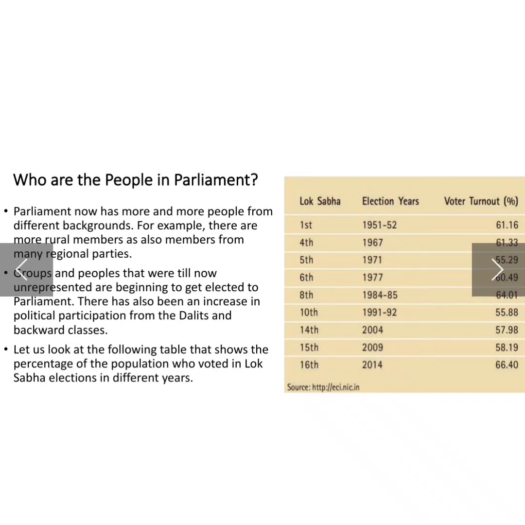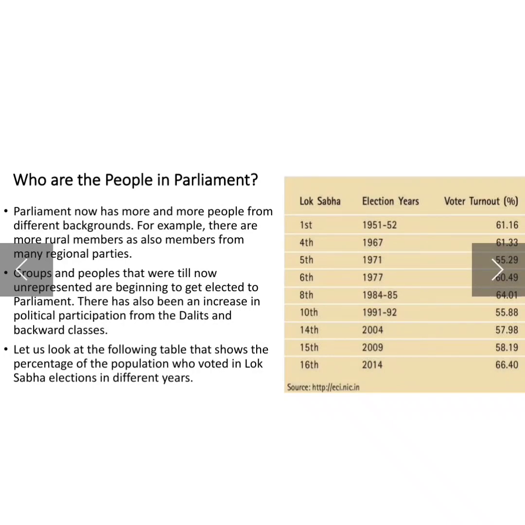It can be your Dalits, it can be your SCs, STs, economically weaker section classes. So we can see that more and more class representation is taking place, and people from various classes, various backgrounds have become part of the parliament by contesting elections, winning them, and becoming members of the parliament.